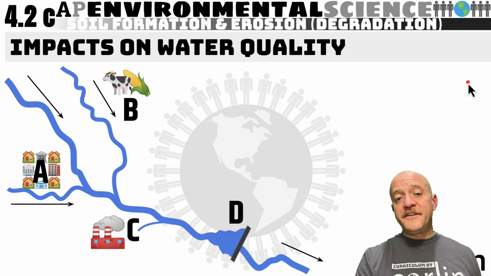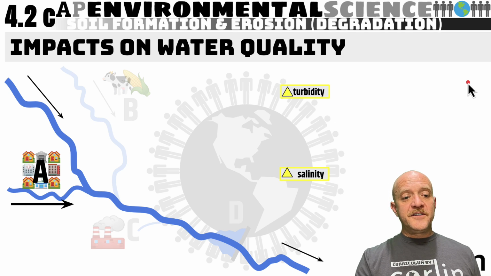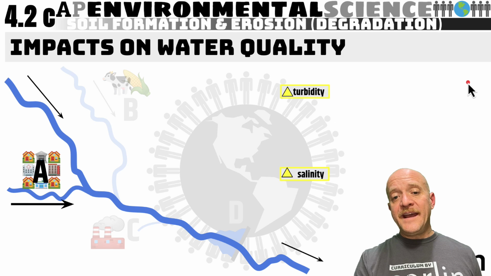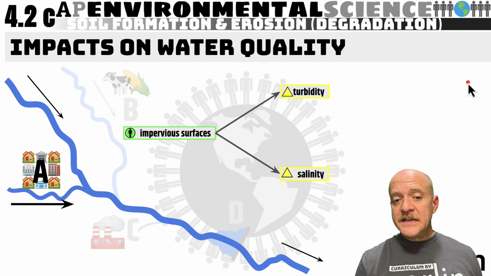So we can have different impacts. Soil can impact water quality. I'm going to go over a few examples. In this first one, when we have a city that is on a body of water, we can have turbidity and we can have salinity. Turbidity, remember, is the cloudiness or the undissolved solids. Salinity is the amount of salt in the water.